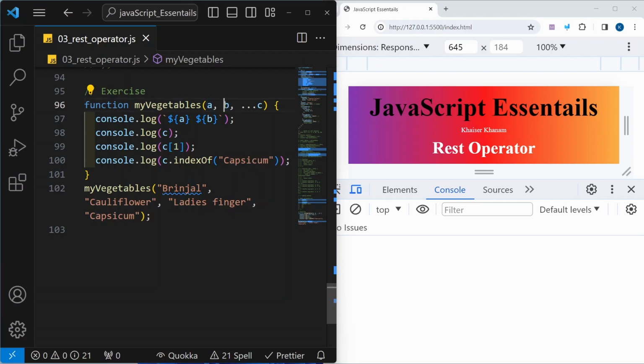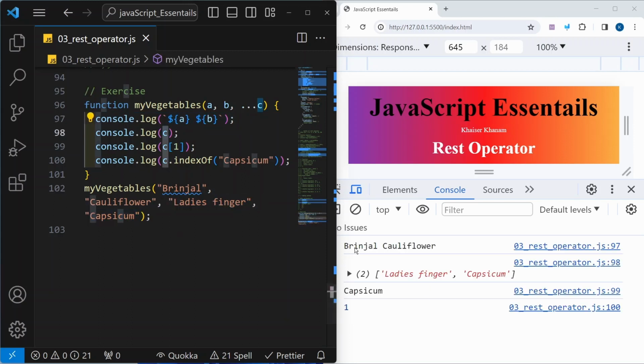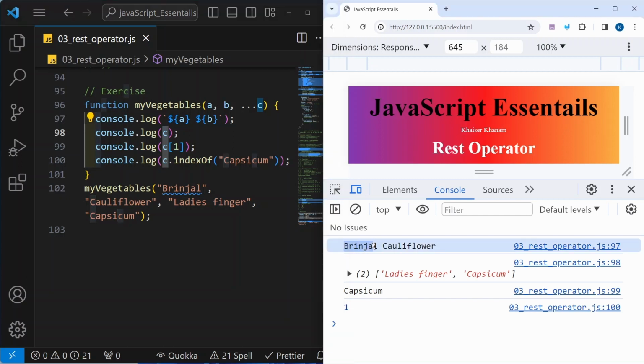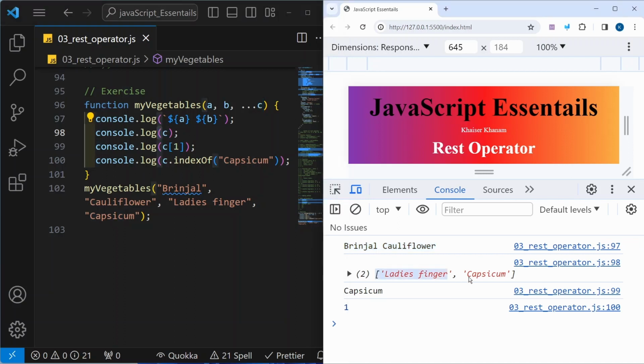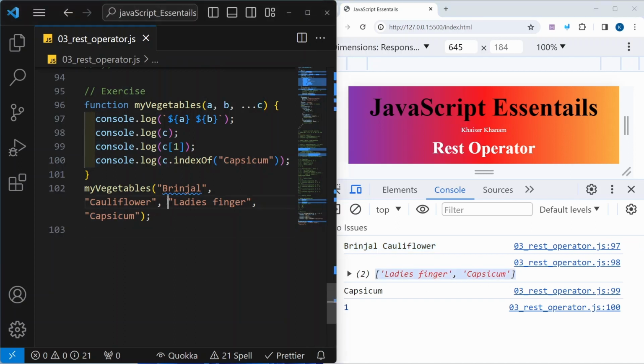So first, A and B will be given this one, first and second value, and C will be taking all these REST arguments. So now let me just save this one. Now you can see first one, value of A and B, I got this result. And for C, I got array of REST elements. Whatever REST I am having, that is printed, and C of 1.